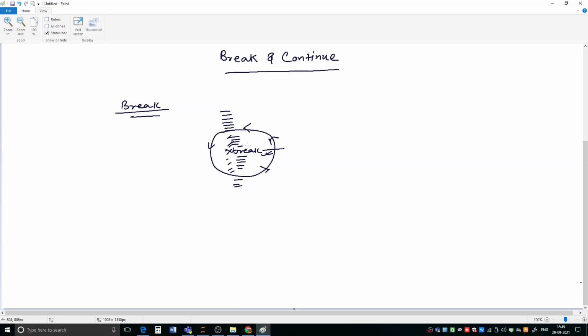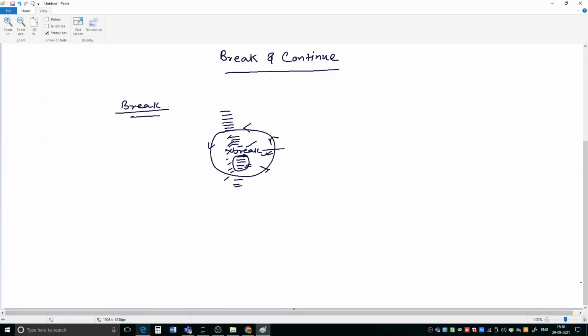But suppose in a particular round this condition is true, and now the break statement has been executed. Then the statements following the break statement will not execute, the control will come out of the loop, that means the loop will get terminated. That is how break statement works. If a break statement executes, statements following it inside the loop will not execute for that round also, and the loop will get terminated. Okay, that is how this break statement works.